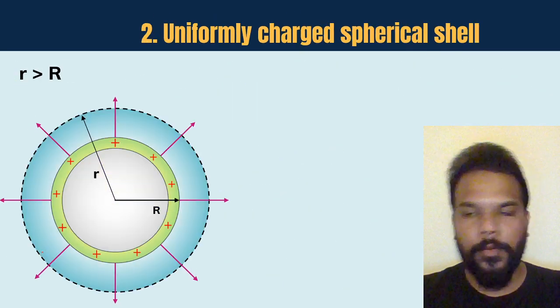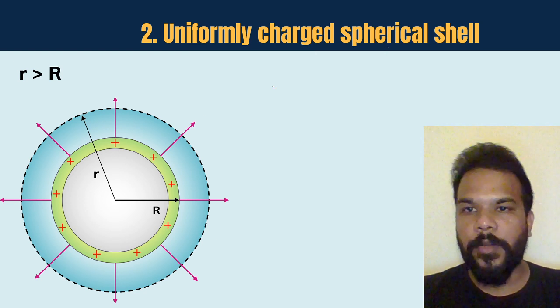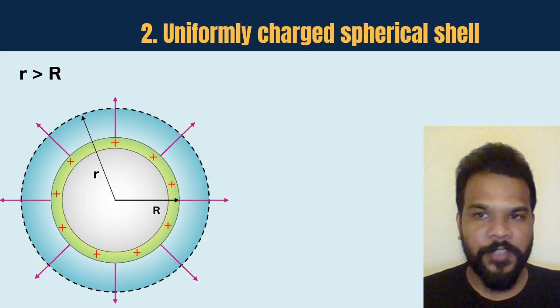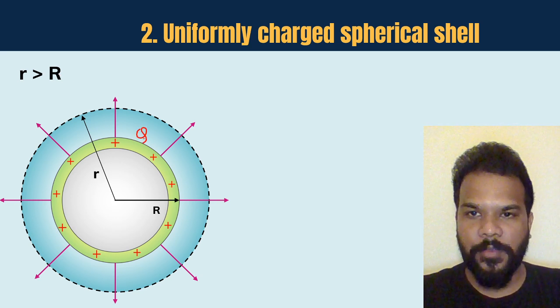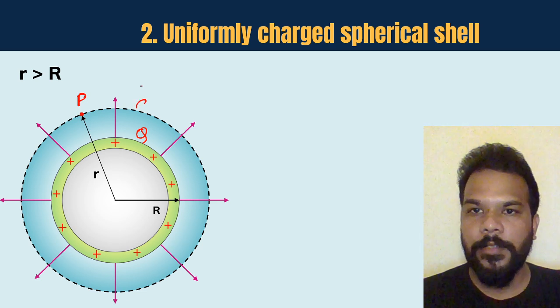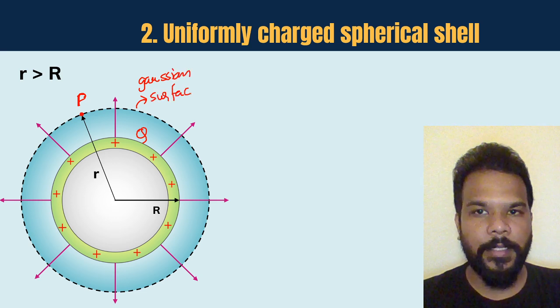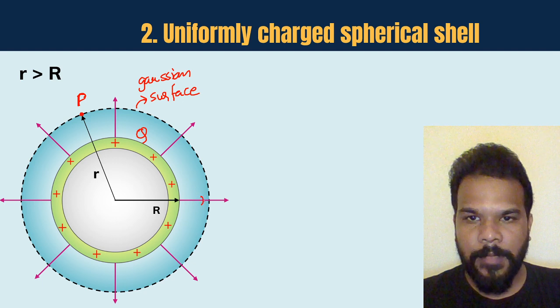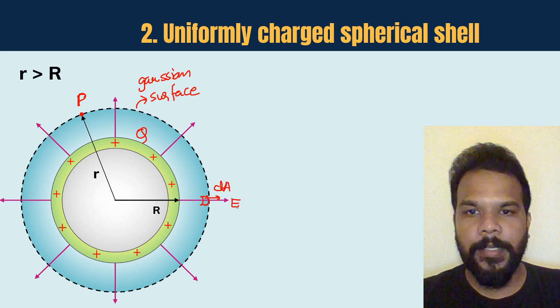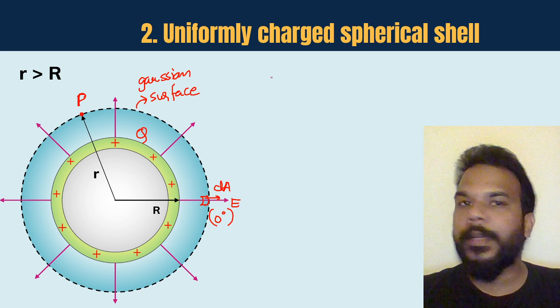Okay guys, so now moving on, we'll speak about the uniformly charged spherical shell, or you can say a conducting sphere also. So again, if I speak about the sphere, first of all the charge is only lying on the surface of the body of the sphere, and the point which we are interested in finding the electric field, P, is obviously lying on the Gaussian surface. So this is your Gaussian surface as always. Again, it is spherical, and you can see that if I choose any point on the Gaussian surface where I try to write the area vector dA, it's basically going to have the 0-degree angle between area vector and electric field vector, and entire charge is enclosed.